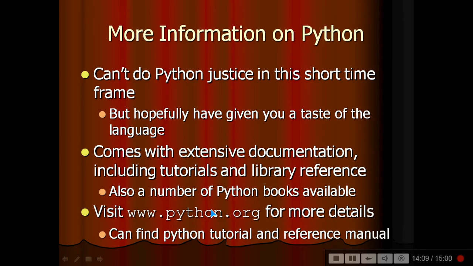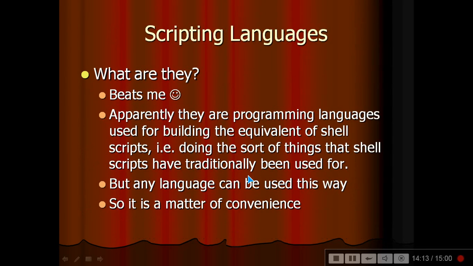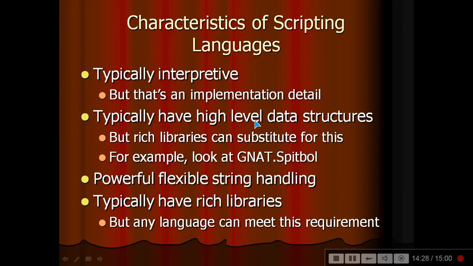So scripting languages, what are they? Apparently they are programming languages used for building the equivalent of shell scripts, doing the sort of thing that shell scripts have traditionally been used for. But any language can be used for this, so it is a matter of convenience. Scripting languages are typically interactive, typically have high level data structures, powerful flexible string handling, and typically have rich libraries.